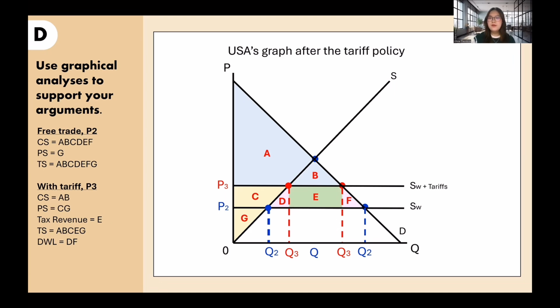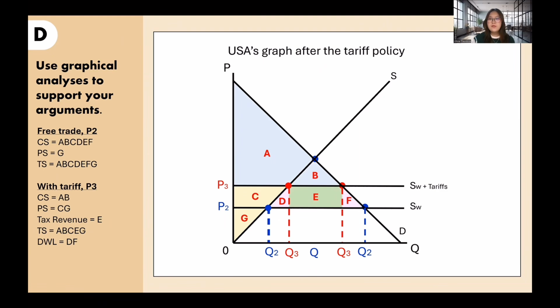And after the tariff on imports is implemented, the producer surplus will increase by C, which makes it C plus G, while the consumer surplus will decrease by C, D, E, and F, and becomes only A and B, which is the blue area. Whereas the area E, or the green area, would become the tax revenue for the government, and areas D and F would become the deadweight loss.